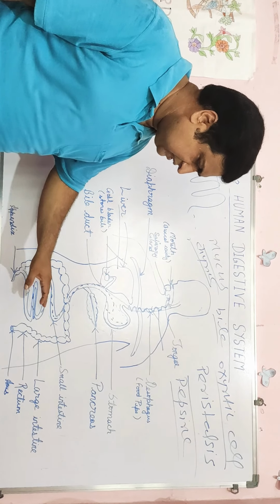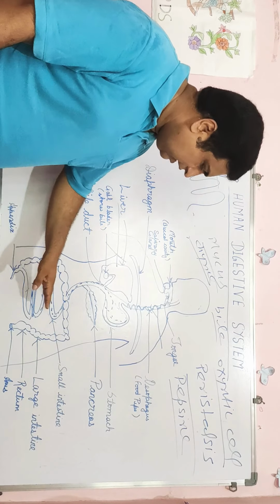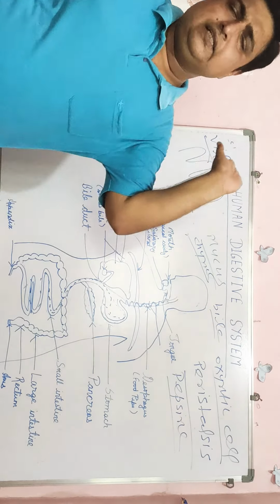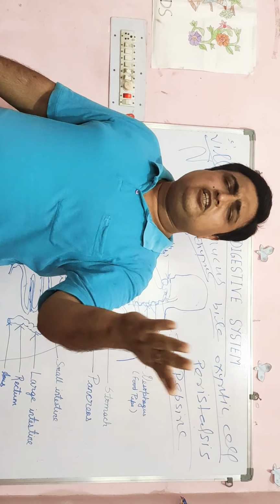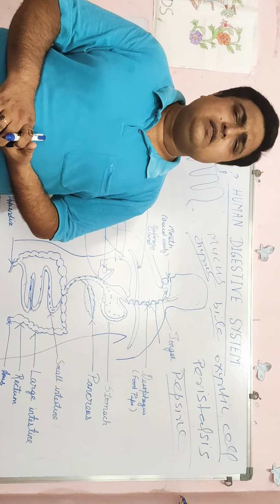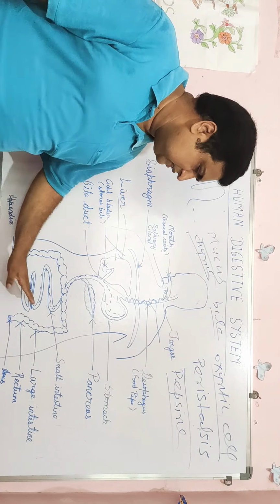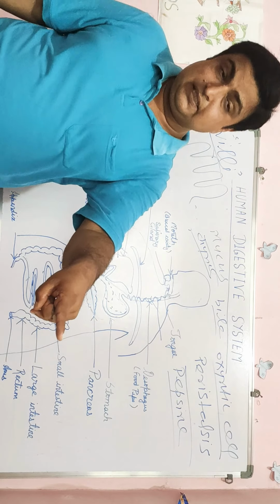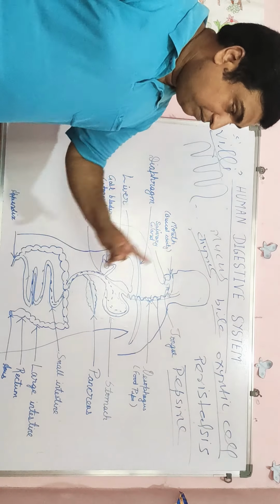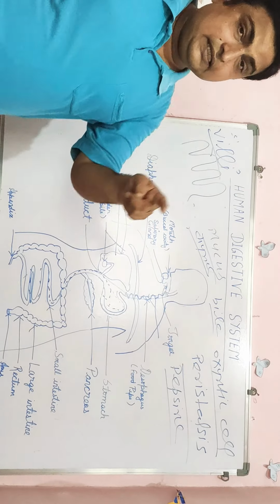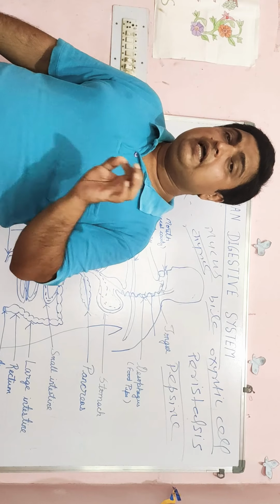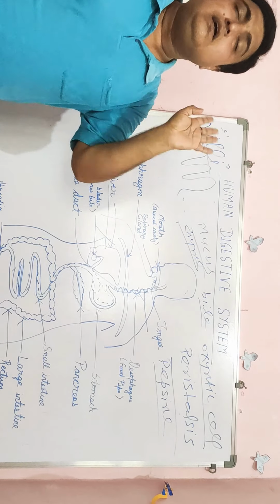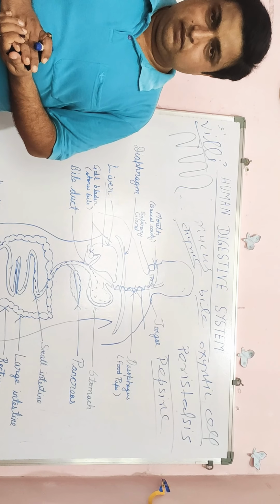After some time this goes to the rectum, and from the rectum it goes to the anus, and from the anus this substance is removed from the body. This removal of waste substances from the anus is called egestion. So every step, ingestion, digestion, absorption, assimilation and egestion, is completed in the human digestive system.